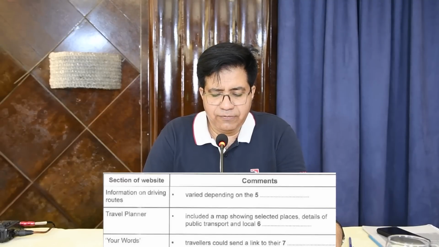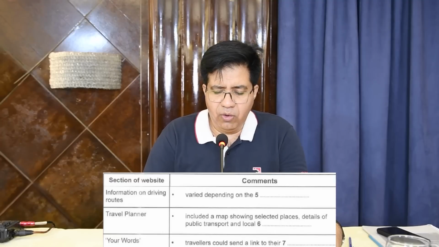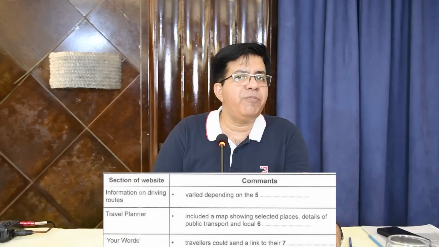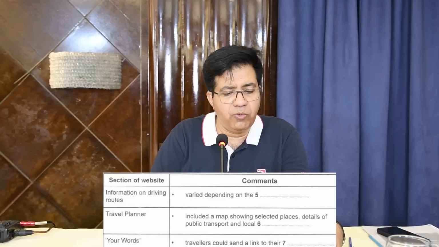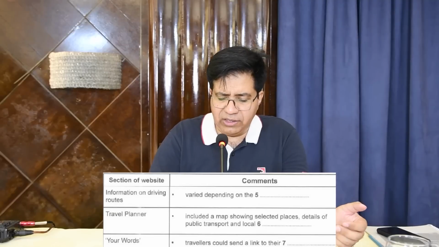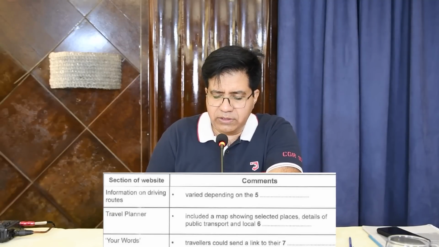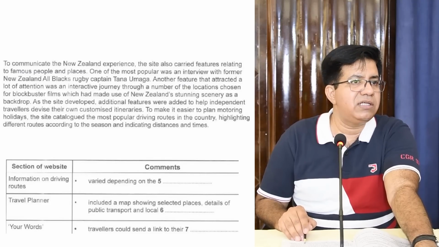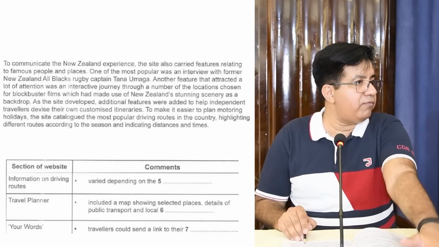Question number 5. Information on driving routes. Okay, varied. Now this information is varied depending on... Now information depends on something. The clue word is information on driving routes. So please come back. And they said varied depending on the dash. So please come to the third last line. Third paragraph, third last line after the full stop. To make it easier. Found it? Yes. Everyone? Yes. Yeah, to make it easier.